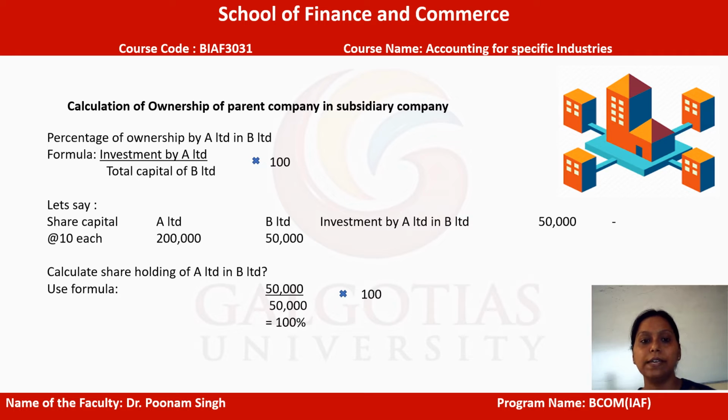Now it could be possible that the investment made by the parent in the subsidiary is a certain amount, and the share capital of the subsidiary is even higher than that. At that point of time, it could be possible that the minority will come into the picture. The minority will be the outsiders who are involved. Outsiders may also be interested in the subsidiary, to spend their money in order to get a benefit in future.